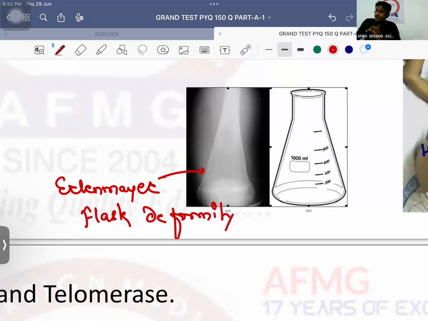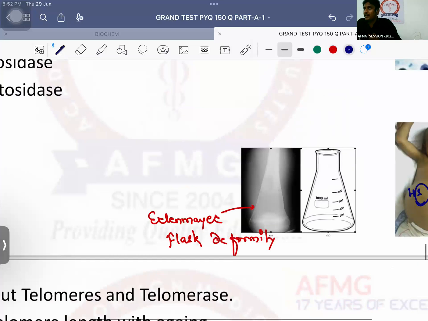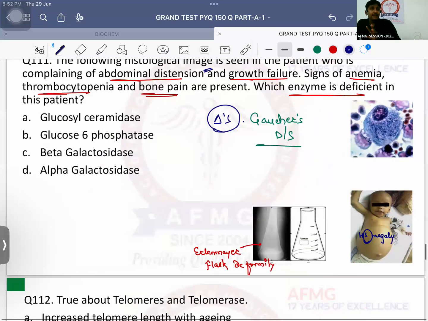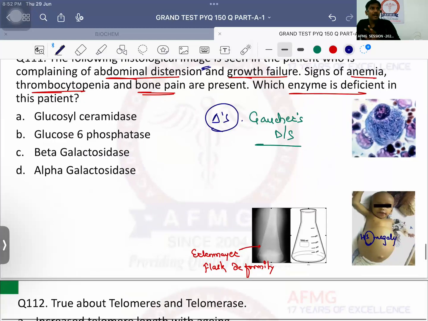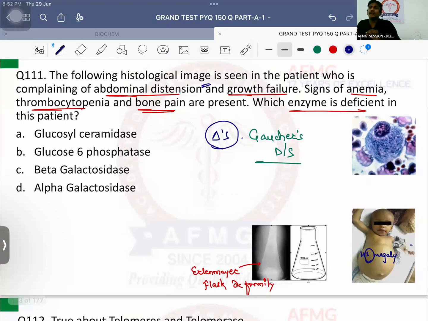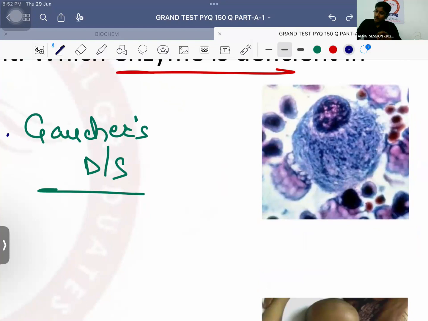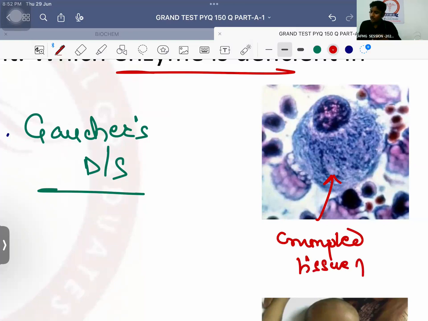Okay, Gaucher's disease mein which deformity is seen in bone? Erlenmeyer flask deformity. And important is, as this glucocerebroside will deposit inside the bone marrow, will the hematopoietic stem cells get enough space to divide? No. That's the reason why patient has pancytopenia. Along with that, in the bone marrow biopsy, you can get these macrophages which are having crumpled tissue paper appearance. That is a classical feature. So crumpled or wrinkled tissue paper appearance is seen in the cases of Gaucher's disease.